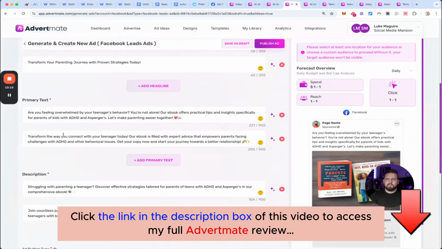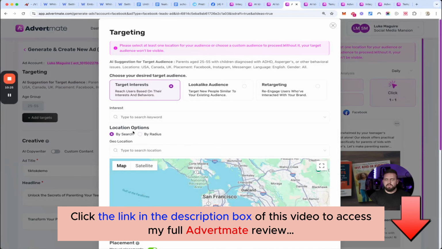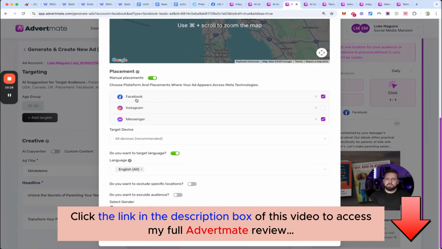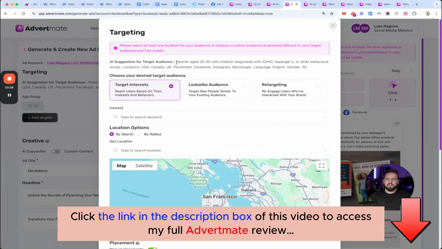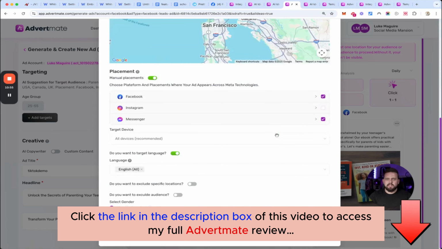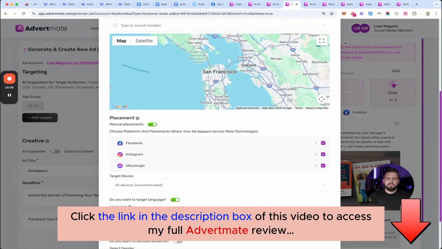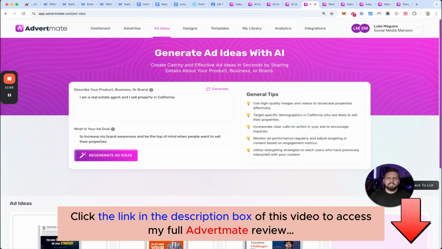And we can then go ahead, if we wanted to, choose our audience up here, choose our target area by whole area or even by radius, select which platforms, Facebook, Instagram, Messenger, if it's for phones or not, all these different other cool things to really target down. But again, if you're brand new to ads, just follow what's given here. So we could type in ADHD for interests. And we can type in, say, located in the USA. We can target Facebook, Instagram, Messenger. So then down here, I'd go Instagram, and we would be able to then get this ad running on all those platforms right away. So that's the core product overall.